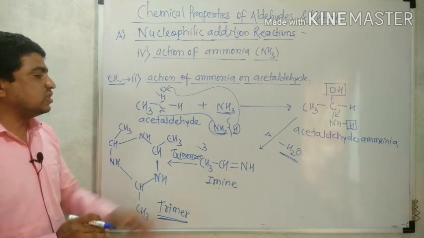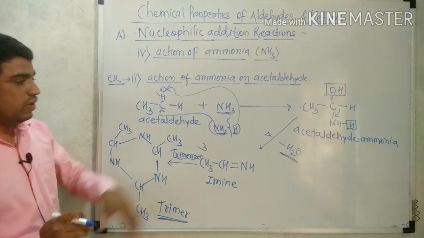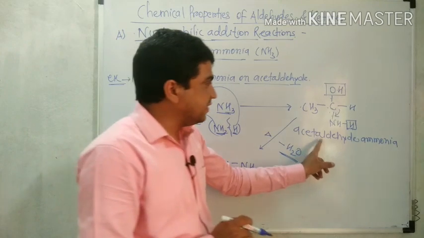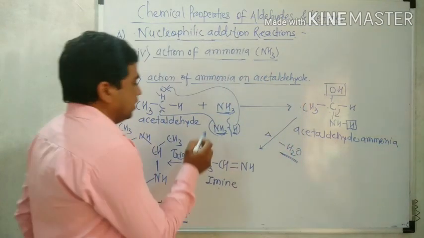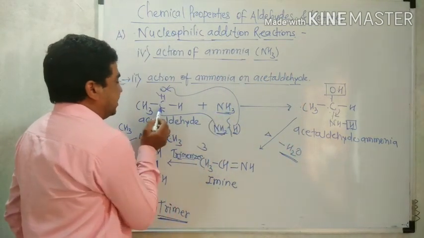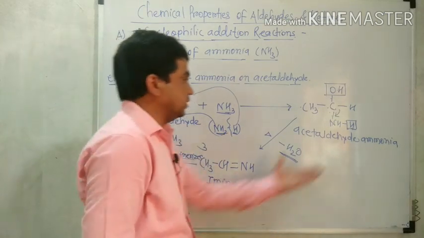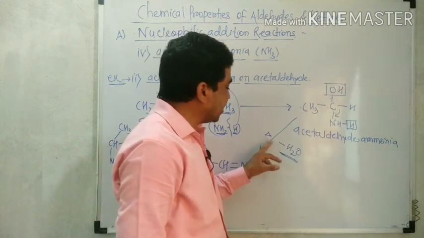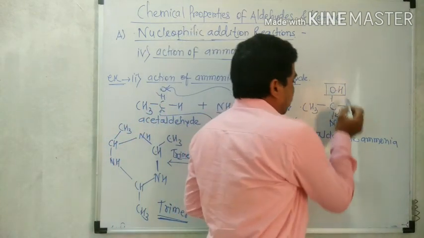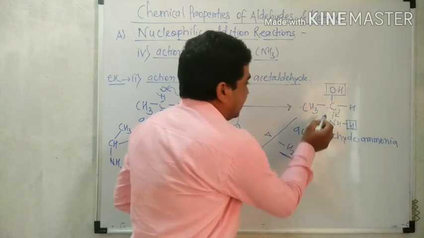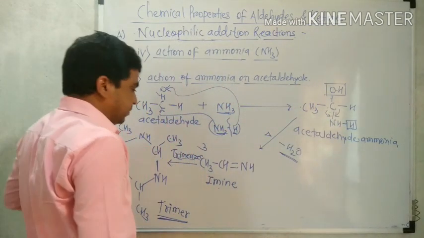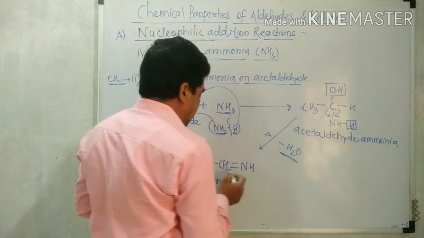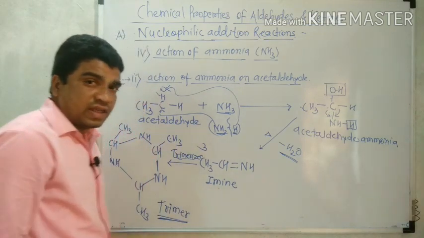Now, what is the action of ammonia on acetaldehyde? When ammonia reacted with acetaldehyde, the reaction firstly gives acetaldehyde ammonia. How is it obtained? The NH2 group from NH3 attaches to the carbon, hydrogen to the oxygen. This compound is obtained, acetaldehyde ammonia. But acetaldehyde ammonia loses water. How does the water get lost? That OH and that H combine. But here the formation of a double bond takes place. Therefore, CH3, CH, double bond NH. This type of compound is called an imine.